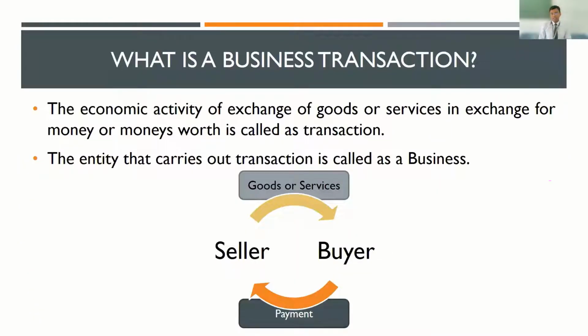Before we get on to understand the basics of accounting, let's try and define what is a business transaction. If you look at any business, how any business would operate, it would all be based on transaction. Any business works on the basic concept of a business transaction.